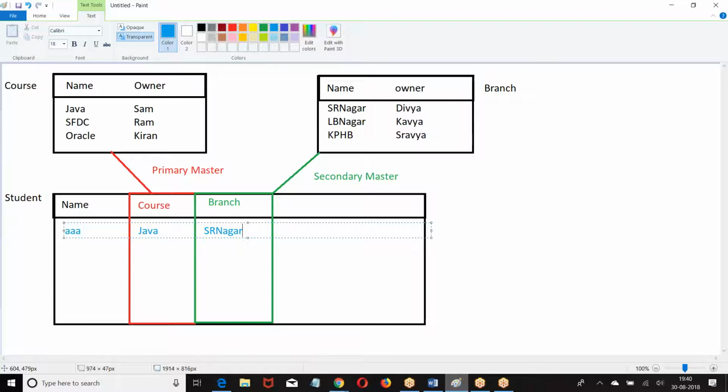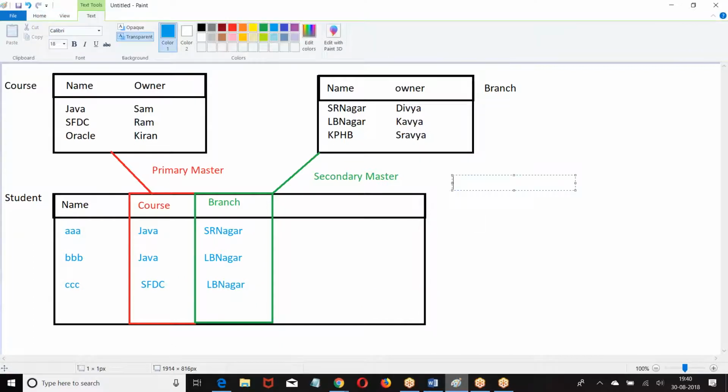Whichever master detail field we have created as first, the primary master detail field owner will be the owner of the record. So who is the primary master? Course. So whoever is the owner of the course, he will be the owner of the record. So who is the owner of this record? Sham. This is how we have created.